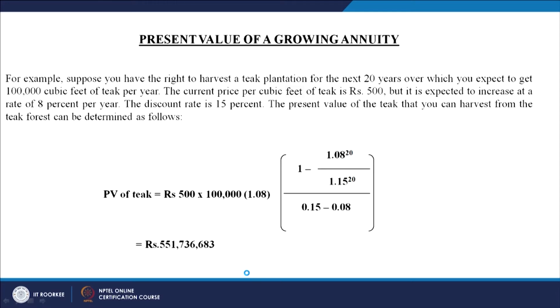But the price per cubic foot is going to be, you are going to sell that teak wood in the market for 500 rupees per cubic foot, but that price of 500 rupees is not static, it is not constant. It is going to increase over a period of time, and the growth rate is 8%, and the discount rate for calculating the present value of this growing annuity is 15%.